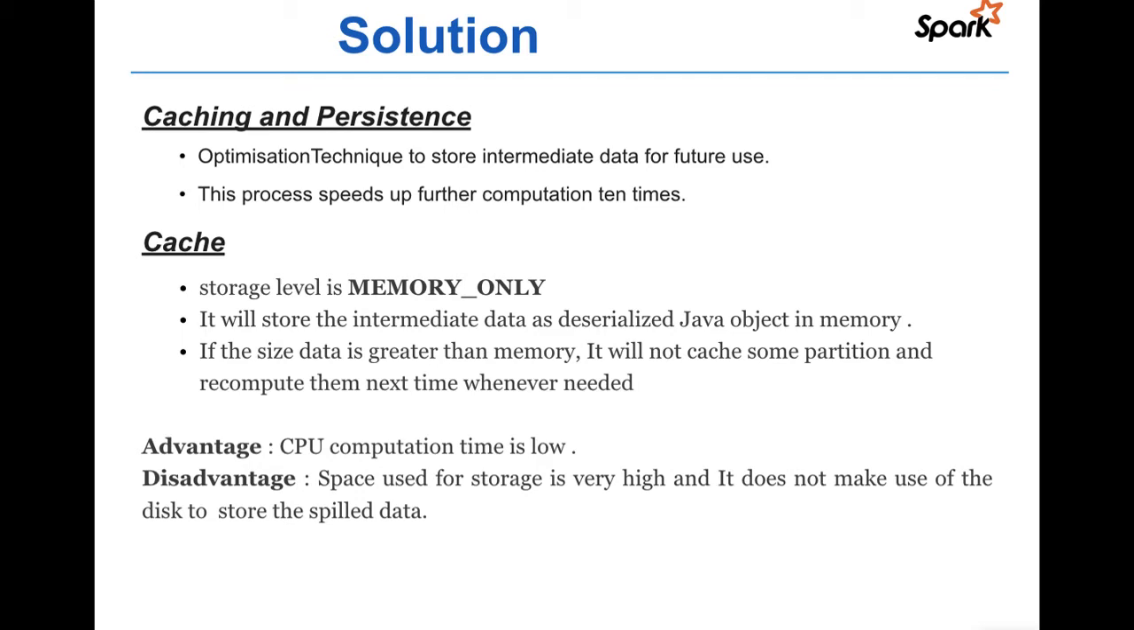So let's discuss caching first. The storage level for this is memory only. It will store the intermediate data as deserialized Java objects in memory. If the size of the data is greater than memory, then it will store some portion of the data in memory and the rest of the data will be recomputed